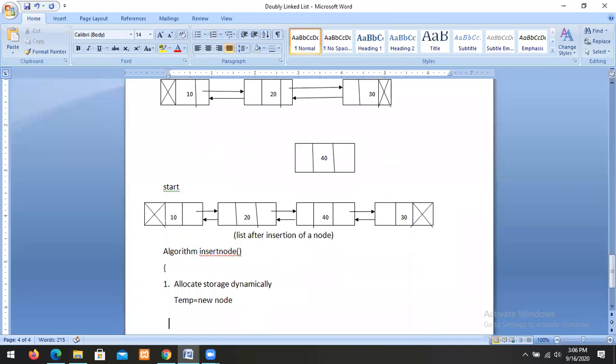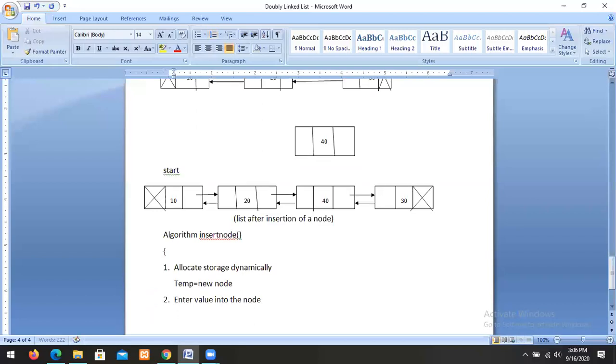After that, you have to enter the value into the node. How can we enter the value? See, temp arrow number. This is the statement. By using this statement, we are entering the value into the node.